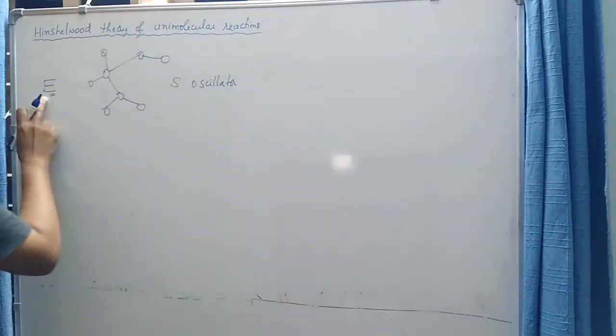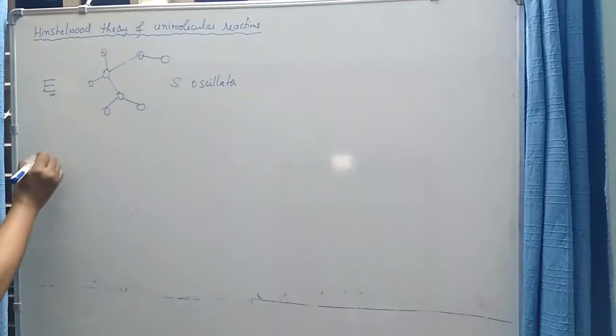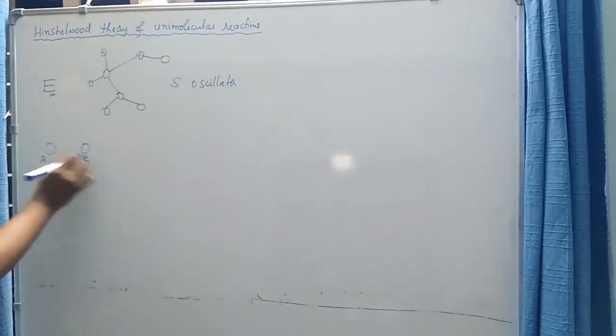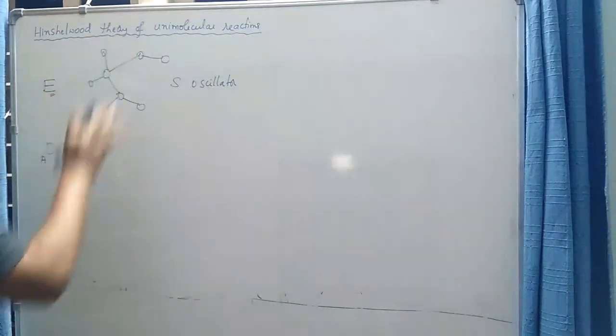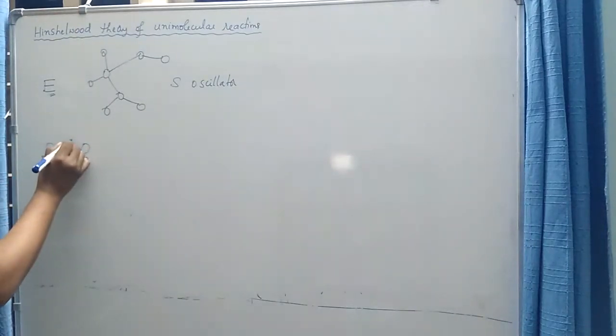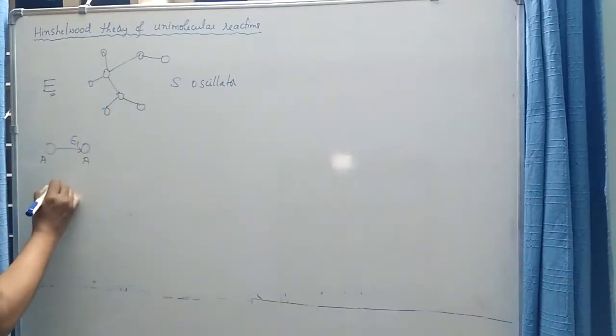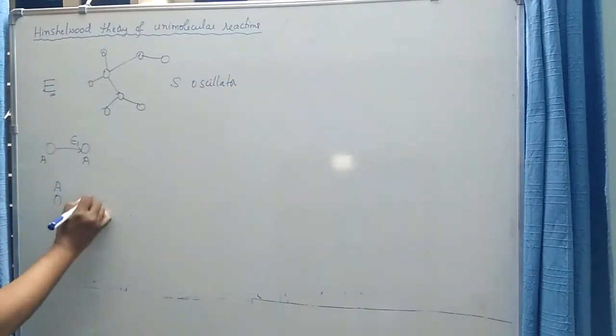So the energy epsilon transferred between the two molecules may be very little, or it may be average, or it may be very large. For example, I have a collision between molecules of A. I have shown these molecules as rigid spheres. The structure of these molecules may be very complex, but I have simply shown them as rigid spheres. When these molecules collide, a small amount of energy may be exchanged between these two molecules. The same amount of energy may not be exchanged when another two molecules of A collide with each other.